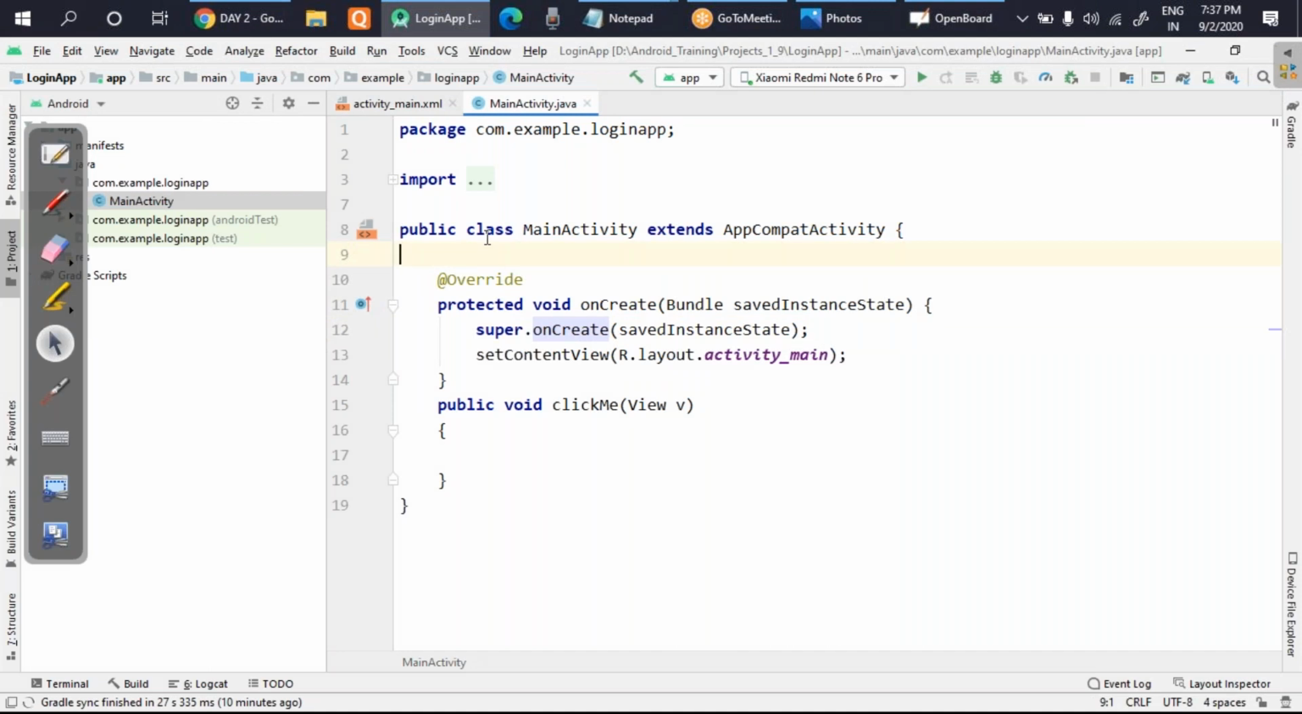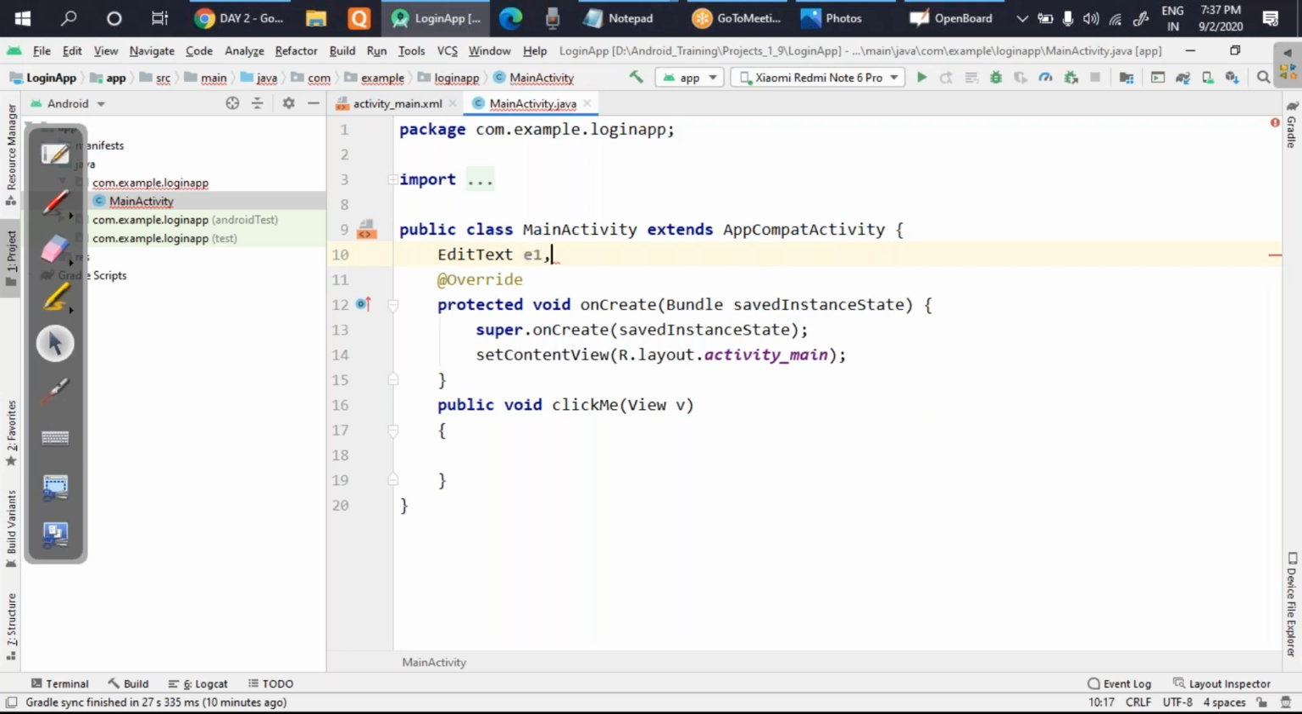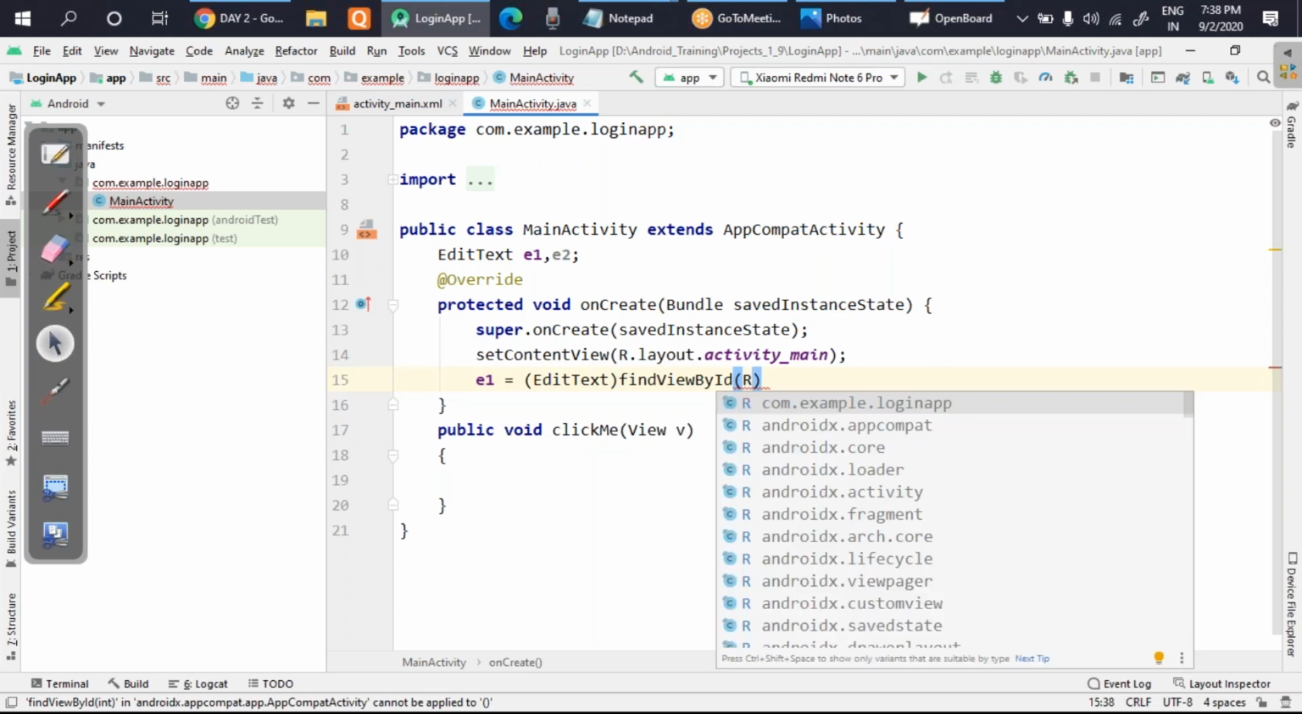All of you might be remembering that variable creation is always done outside the methods. So I'll create here. I'll take two edit texts, that is E1 and E2. Now I'll link them. You know that the linking is always done inside the onCreate function, after the two lines of code which are written there. So I'll write here E1 is equal to, and I know the typecasting, the view which is present is actually an edit text, so I'll typecast into edit text. And you will call the function findViewById, which can search based on the ID.